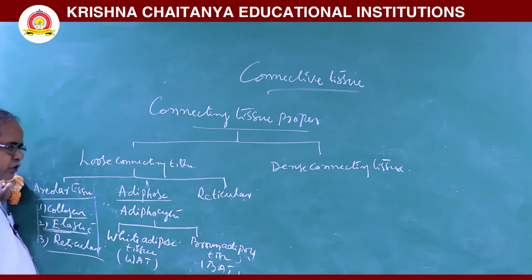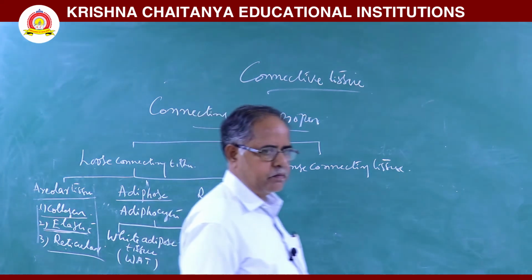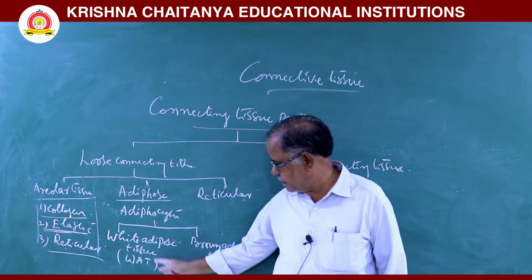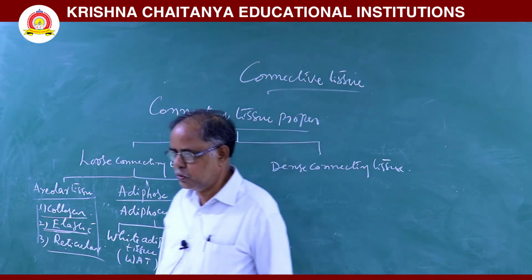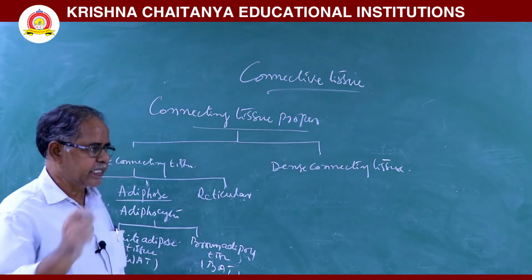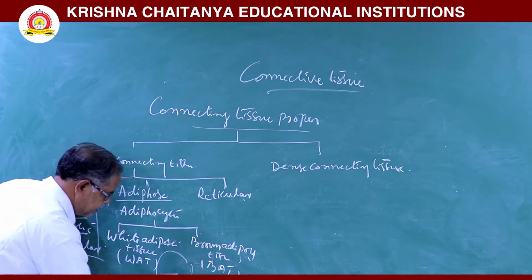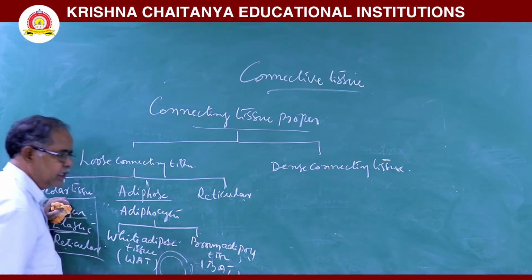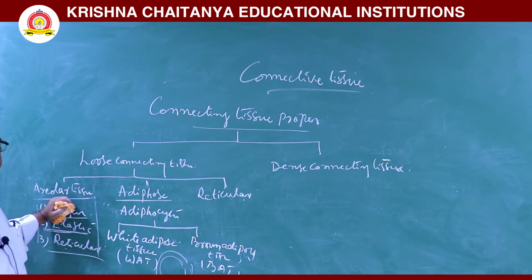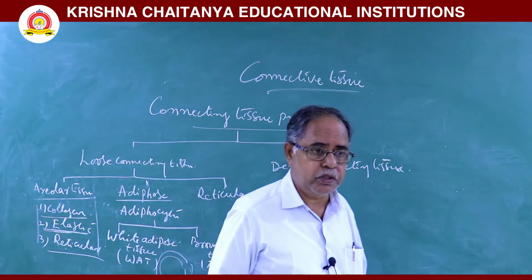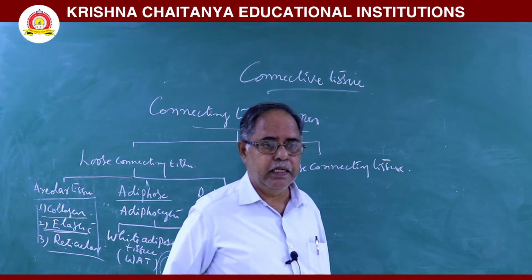The white adipose tissue is abundant in adults. In white adipose tissue, in the adipocyte, one single larger lipid droplet is there. That is monolacunar. This white adipose tissue is metabolically inactive.